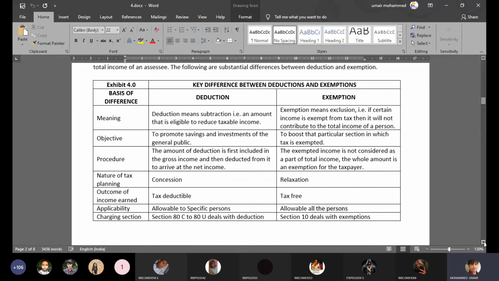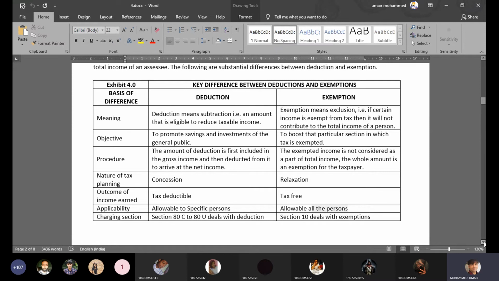You invest your hard-earned savings in public savings schemes under the Government of India, you don't have to pay any tax on the income you earn from them. So here the objective is promotion. Here the objective is to boost a certain sector of business or a certain activity. So the nature of tax planning here is in the form of concession. On the other hand, here it is in the form of relaxation. Outcome of income earned: the income is tax deductible, and here it is tax exempt.